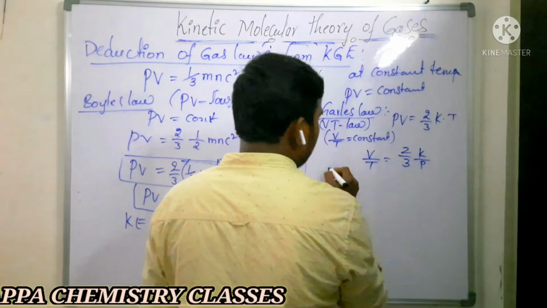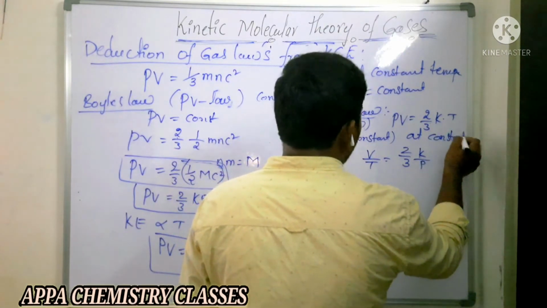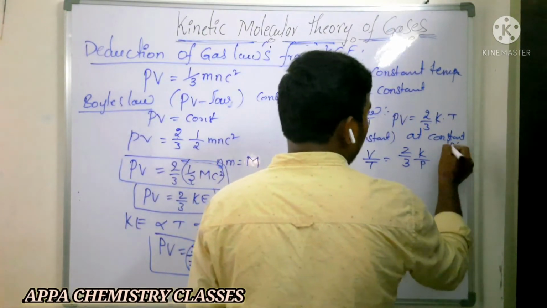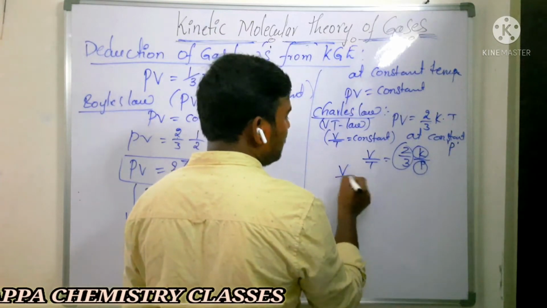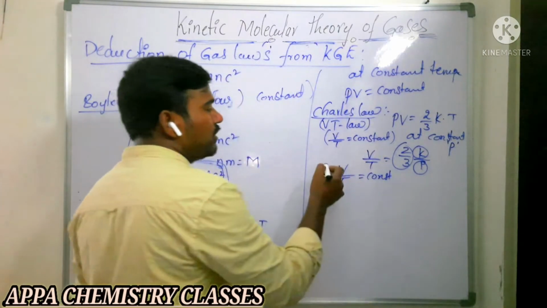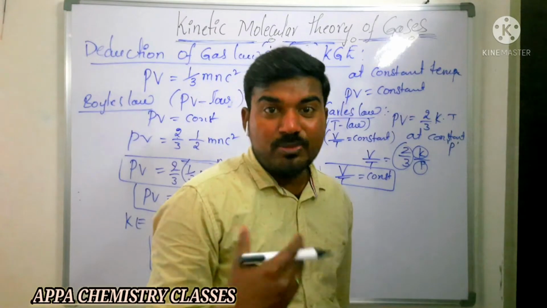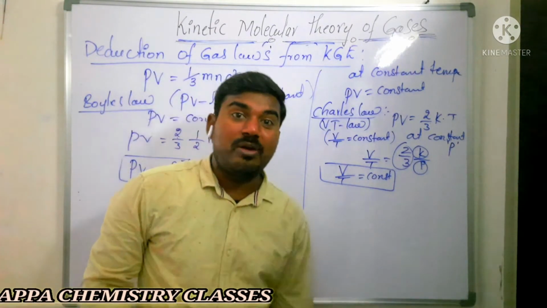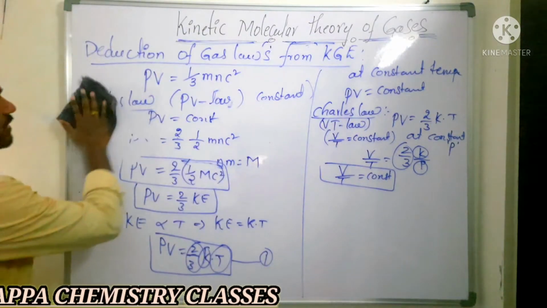So at constant pressure, volume is directly proportional to temperature. Pressure is constant, K is constant, 2 by 3 is constant. That is, V by T is constant. Hence we can prove Charles law. Now the kinetic gas equation is obeying Charles law also. We'll see the next, Avogadro's law. How Avogadro's law is derived from this kinetic gas equation, we'll see.